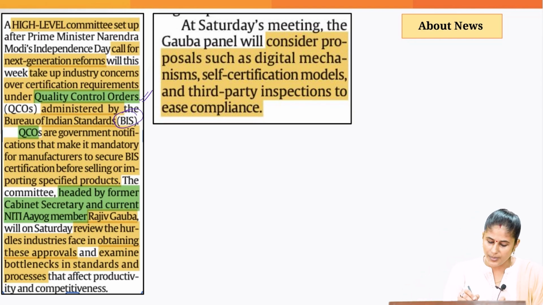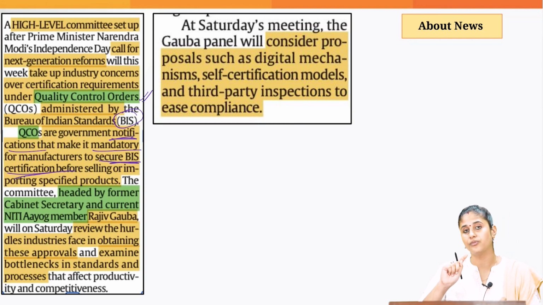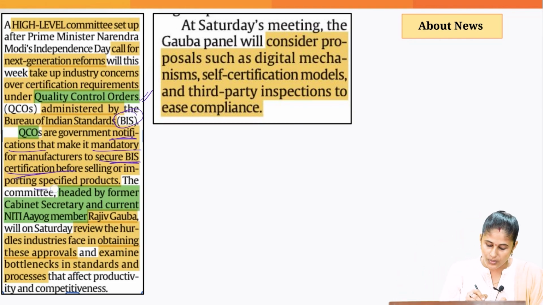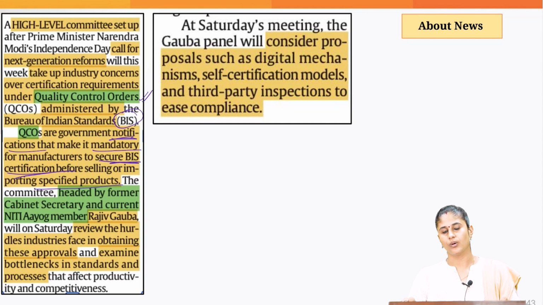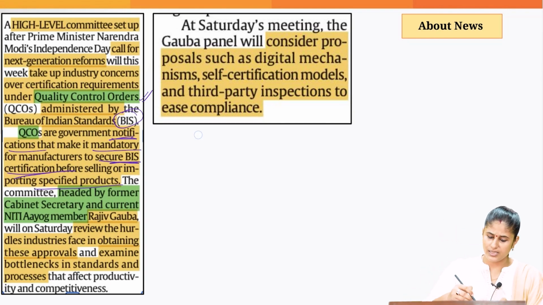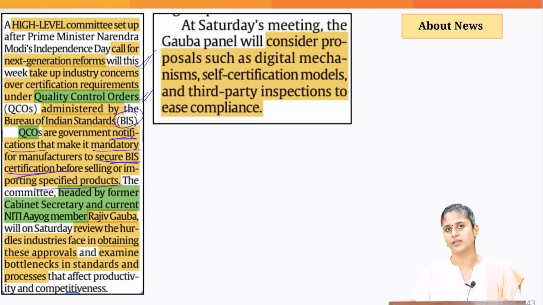They are government notifications that make it mandatory for the manufacturer to secure BIS certification before they sell or import any specified product. In this respect, the industries have raised concerns with respect to the certification requirement, that it increases their compliance cost.